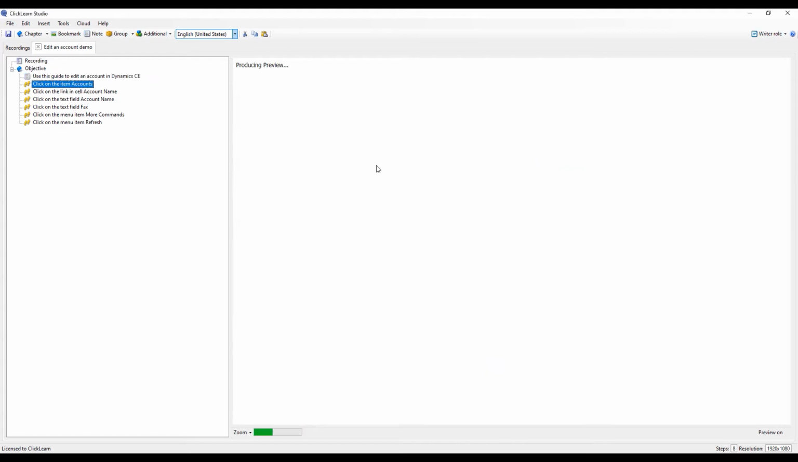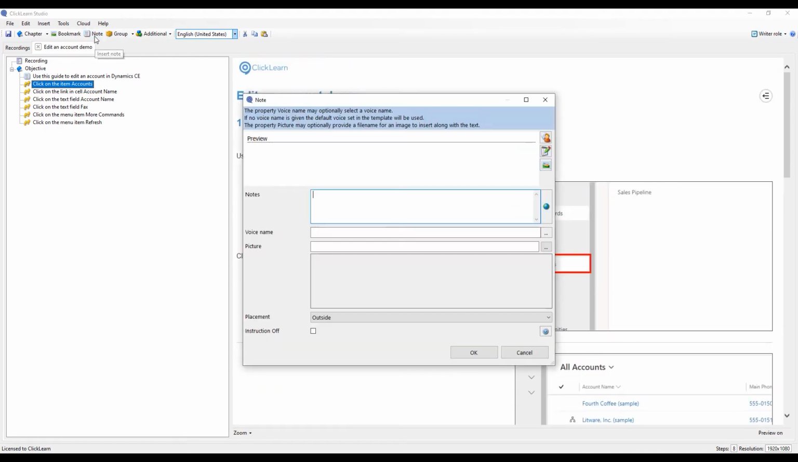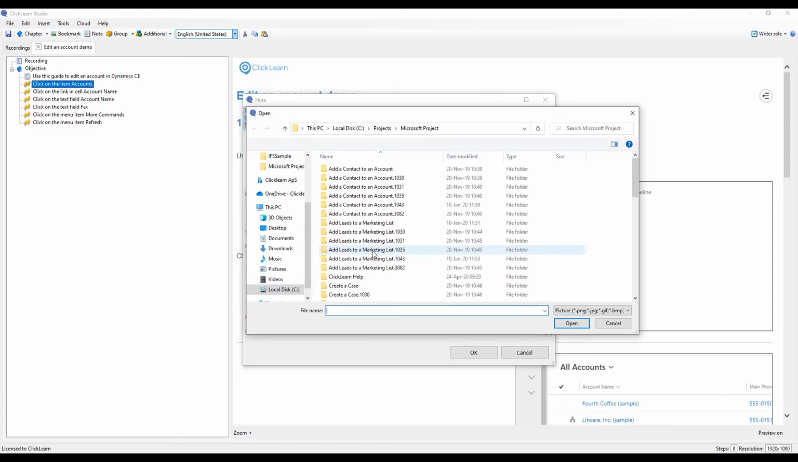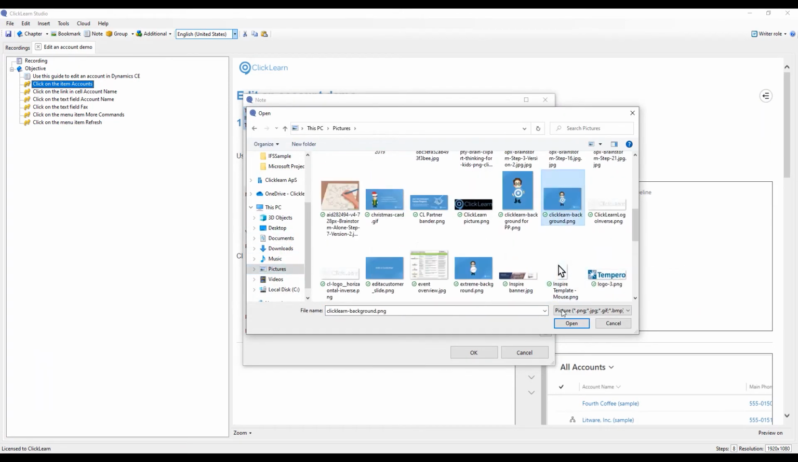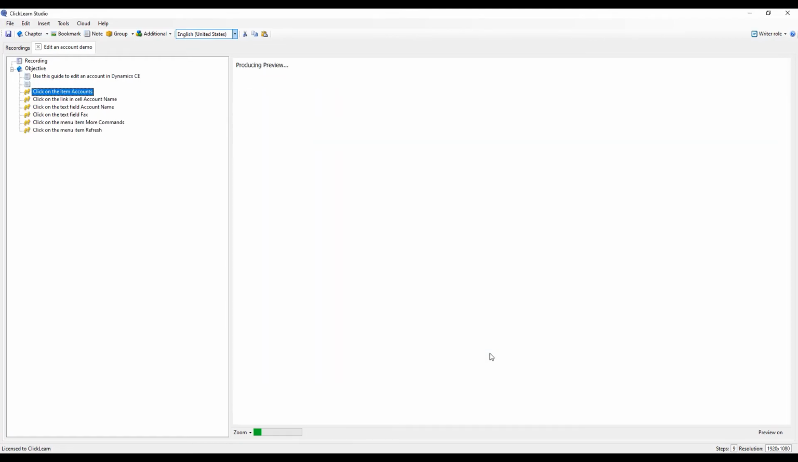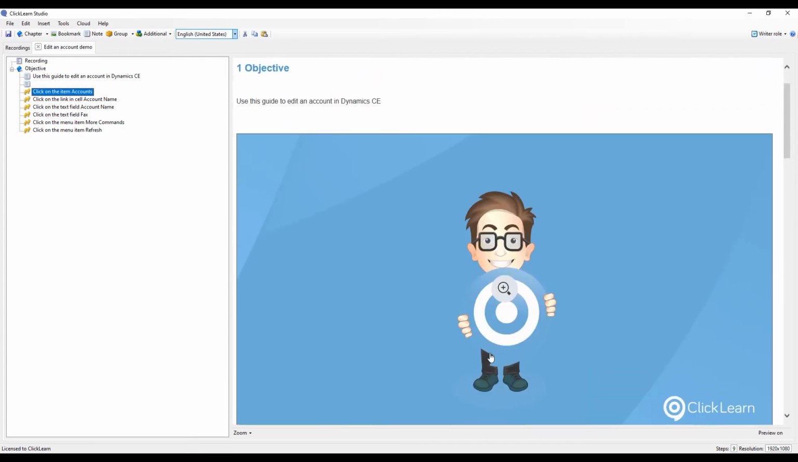I can also add in a picture. Let's say that I want to add something additional to this one. I'll add a note, go and find a picture that I want to add. That could be my little friend down here. So I'll add him in. So you're not limited to the parts that you capture with the green rectangle on the screen. You can also add more value like I did here easily.